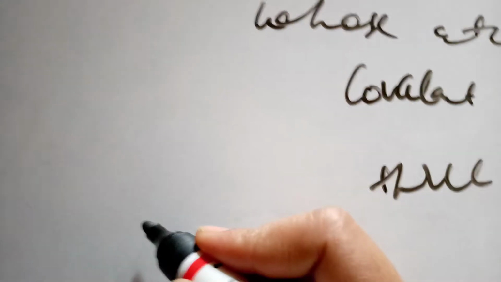So this is a very easy and small definition of covalent and network solid.